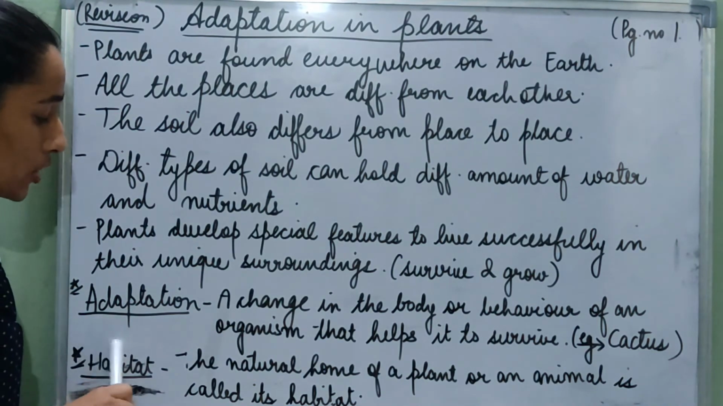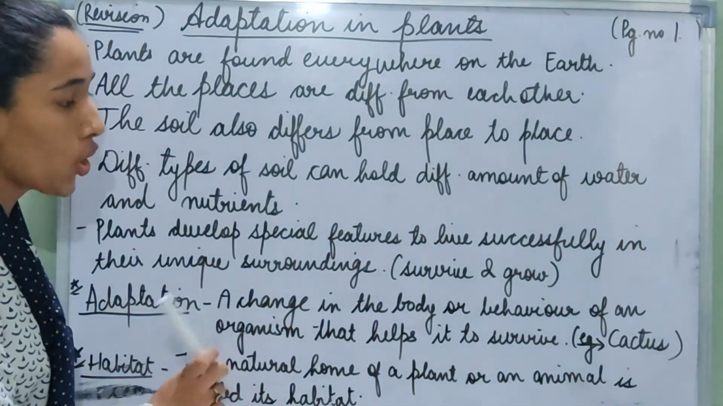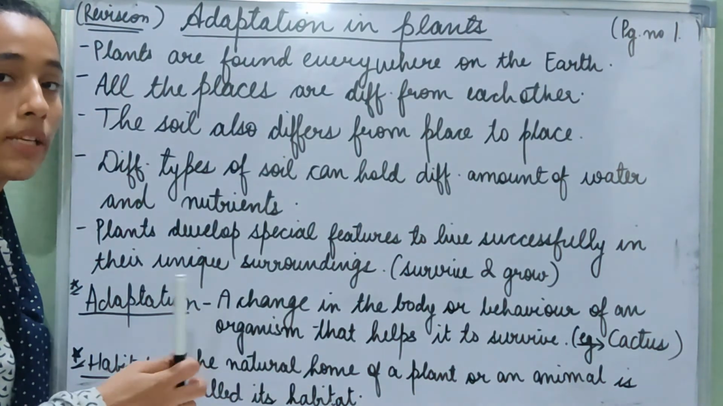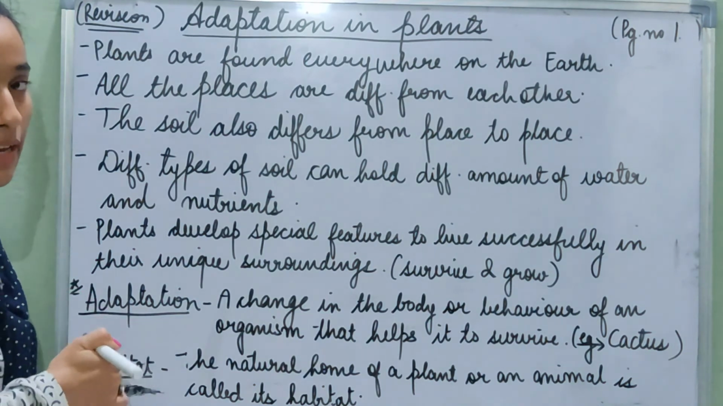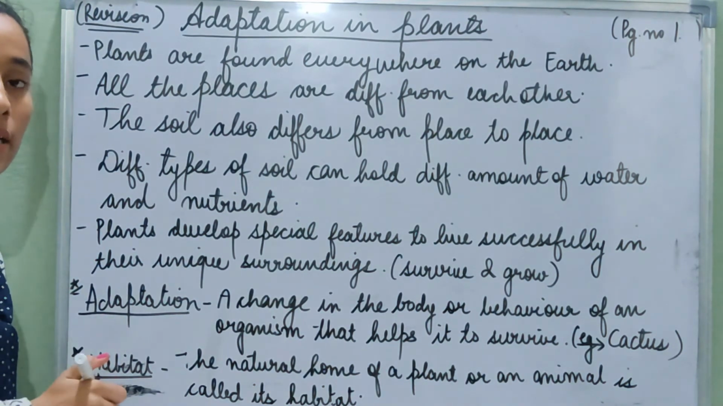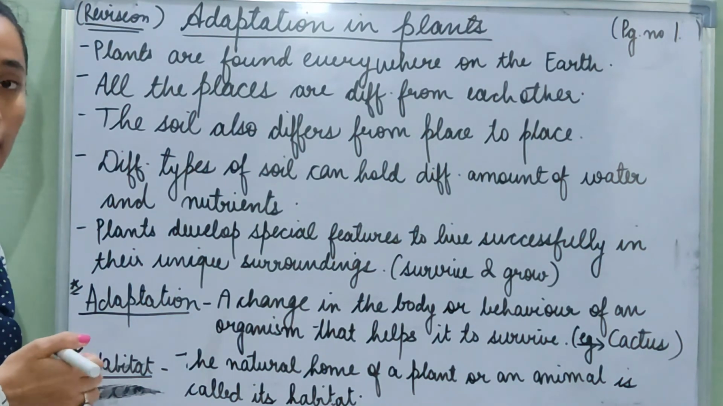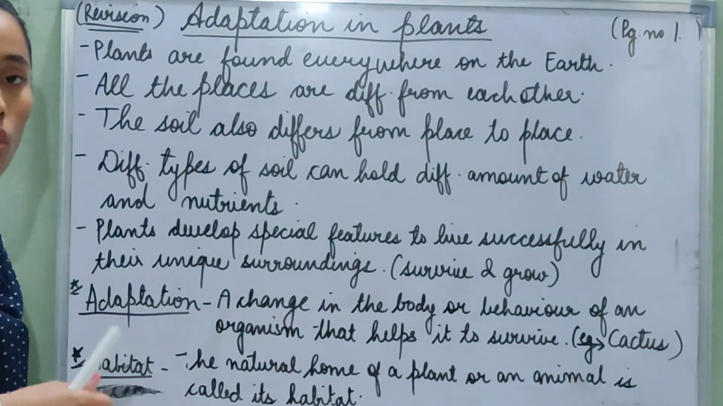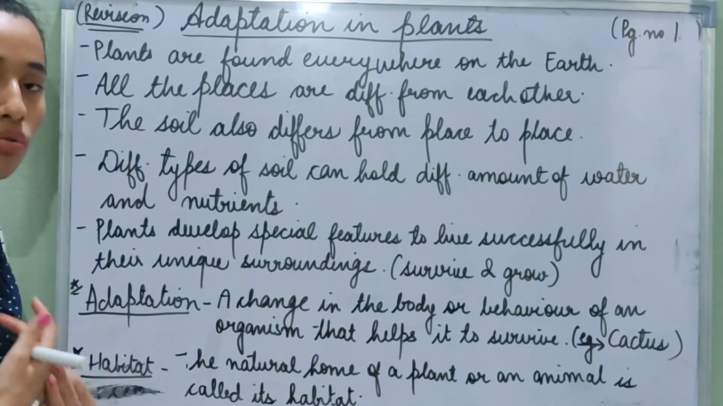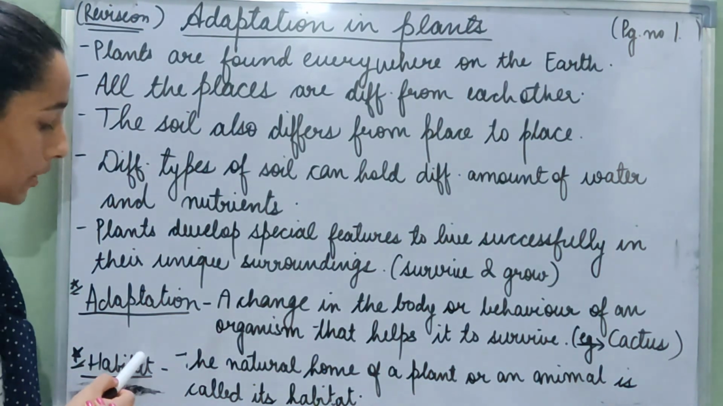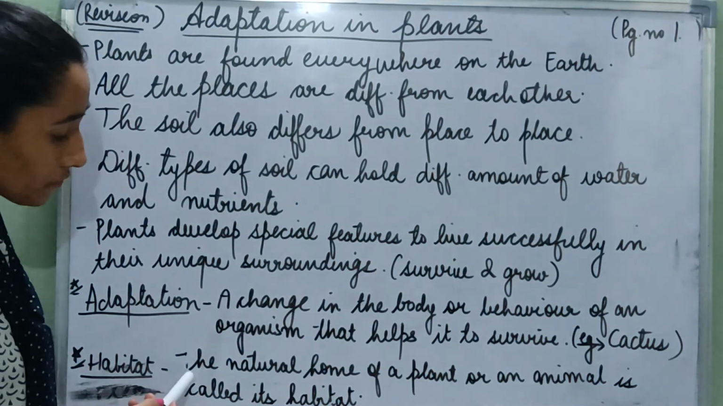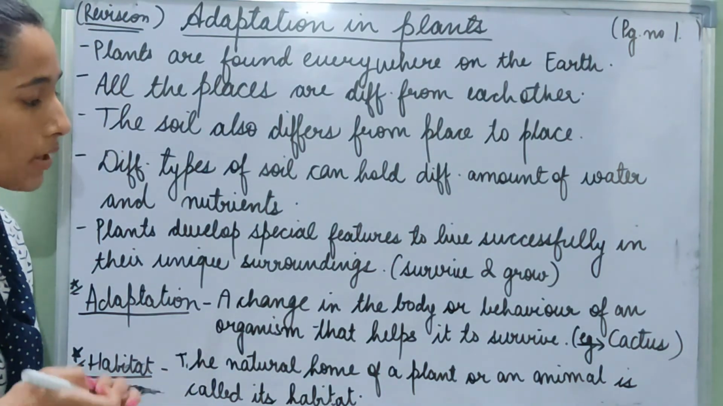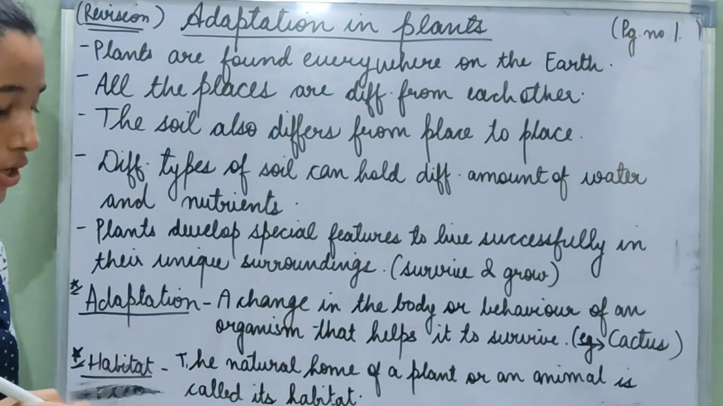And what is an adaptation? Adaptation is a change in the body or behavior of an organism that helps it to survive. For example, we learned about cactus and pine trees. A cactus can grow in the desert very easily, but it cannot grow in marshy areas. Similarly, pine trees can grow very well in very cold regions or on the mountains and hilly areas, but they cannot grow in a desert. And then we learned about the habitat, that the natural home of a plant or an animal is called its habitat.